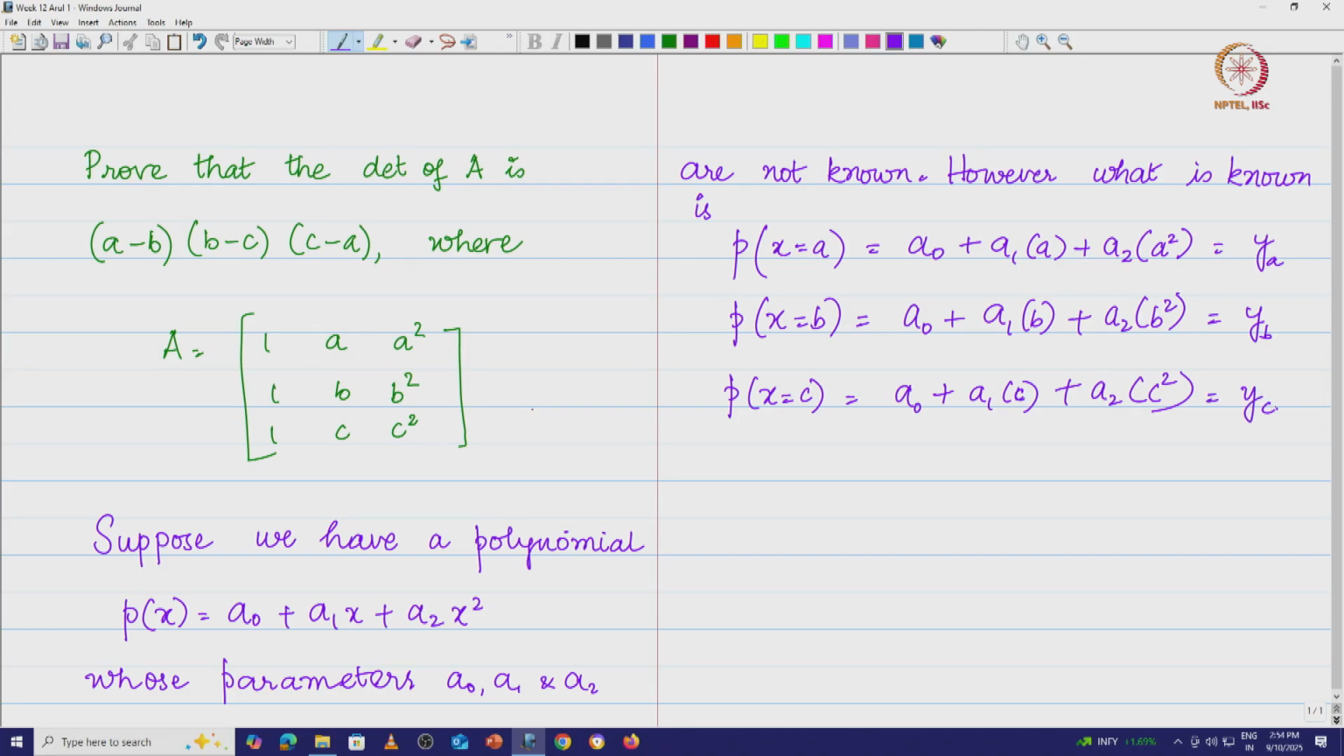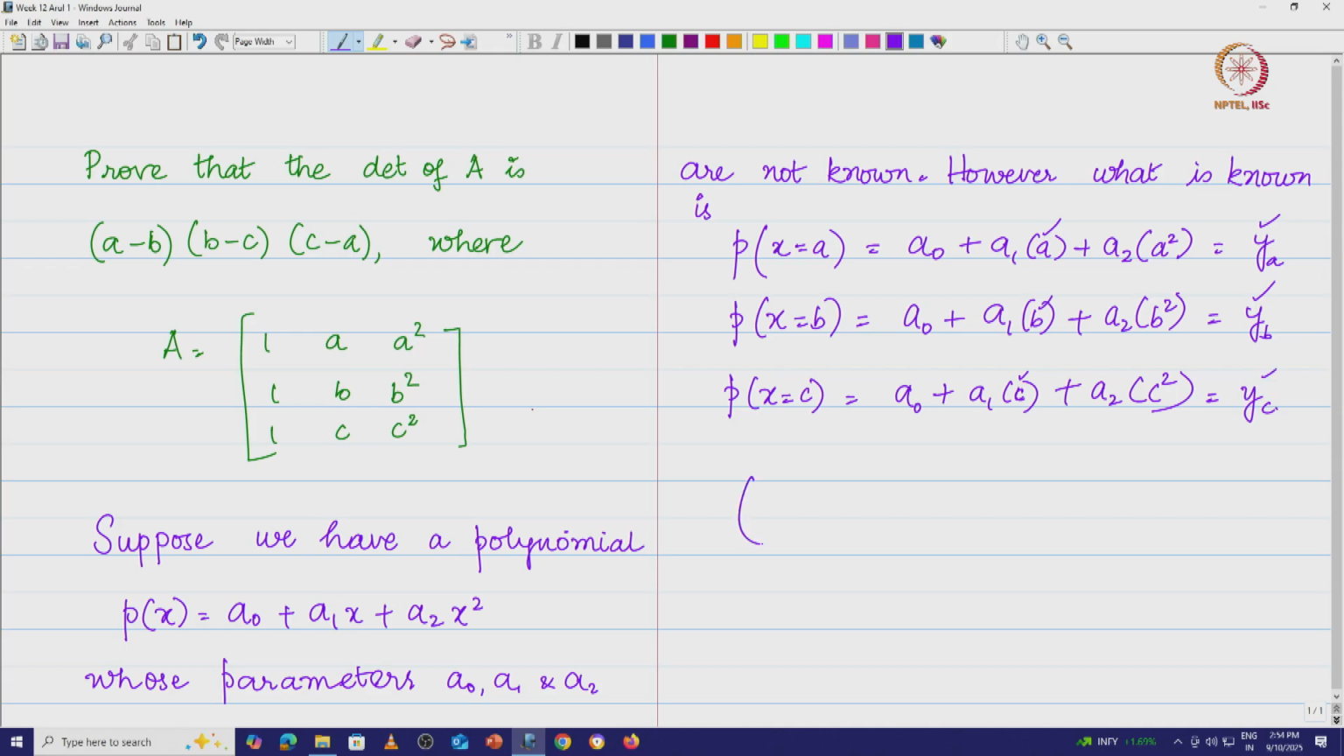So, what do we have here? I give you the points a, b and c, and I tell you at the point x is equal to a, the polynomial P of x takes the value y a, and at the point x is equal to b, the function takes a value y b, and at the point x equal to c, the function takes a value y c. Now, these are the only things given.